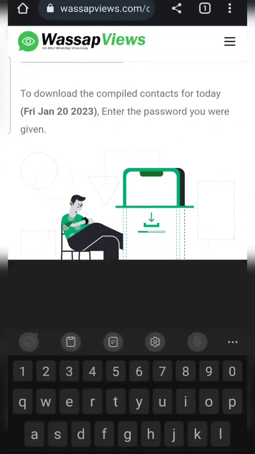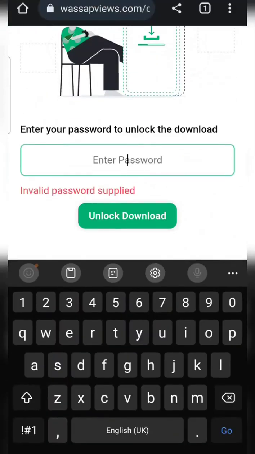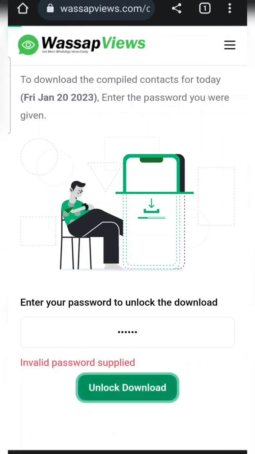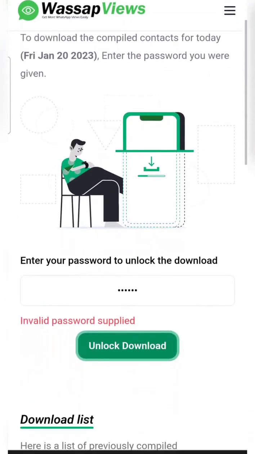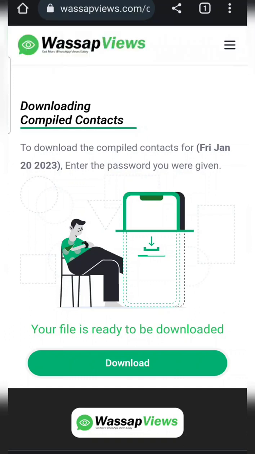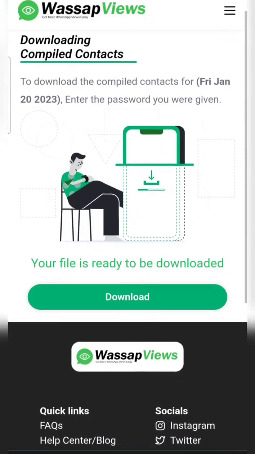Oh, invalid password. Let me just try and type it again. Oh, usually it's good to just copy it directly and paste it in your messenger or somewhere rather than screenshotting, because sometimes to get the exact characters, let me just see again, it's still showing me invalid password. I will just recopy. Let me be careful to do it well. Okay, usually it's good you copy this thing and paste, because I think I mistook I for L. That's a small letter L.